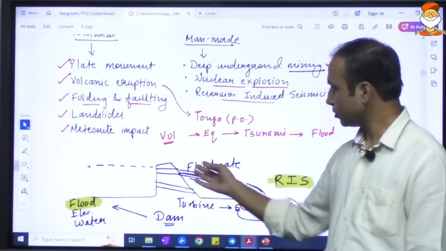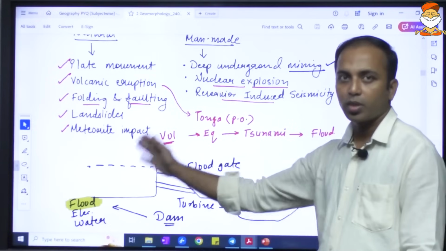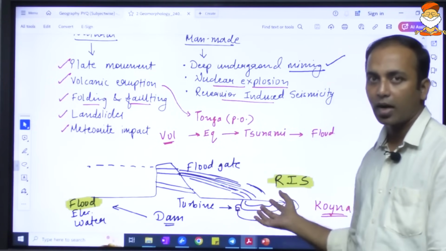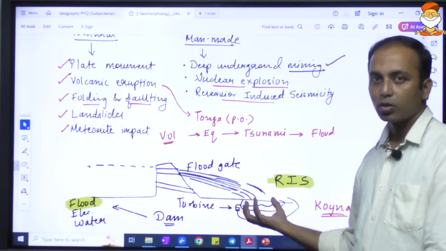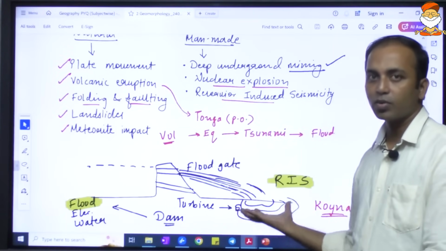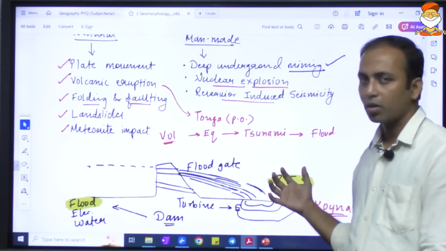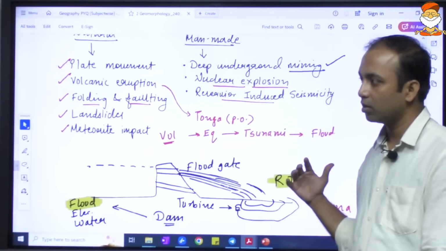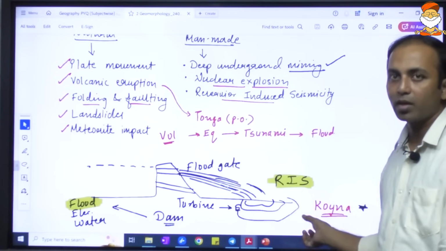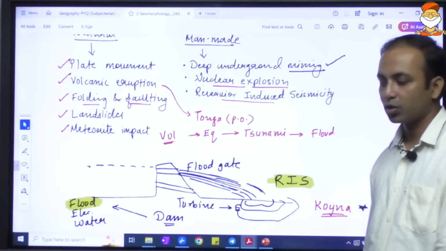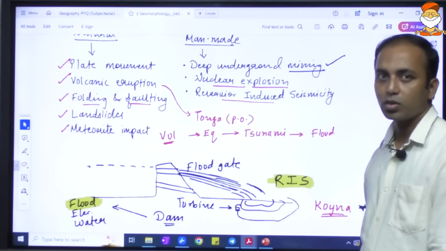So when suddenly the water is released, potential energy is converted into kinetic energy, and a huge volume of water falling on the ground will cause seismicity, or shaking of the surface, in the localized region. It is not going to be a very, very high magnitude earthquake. For example, the Koyna river in Maharashtra is quite known for this reservoir induced seismicity.